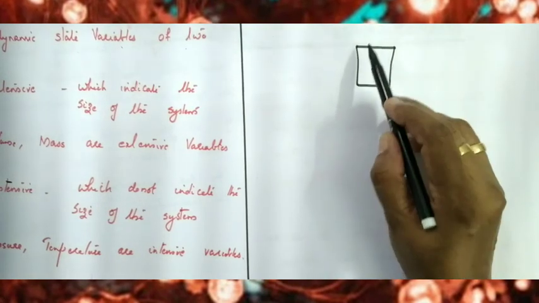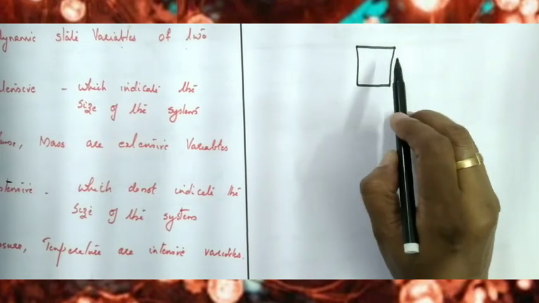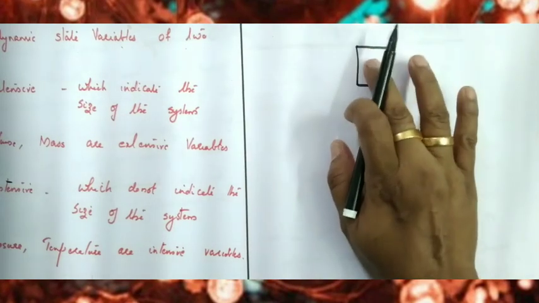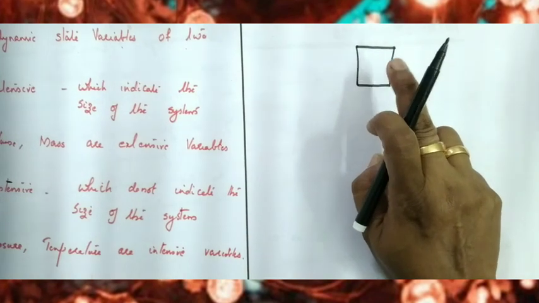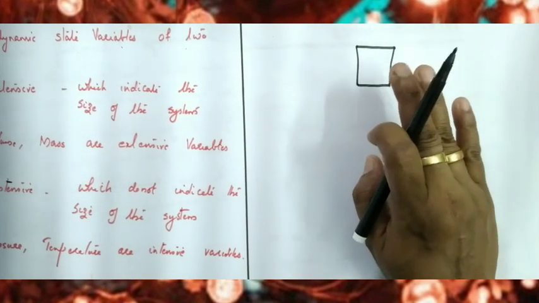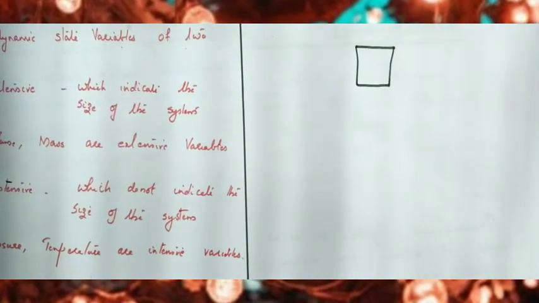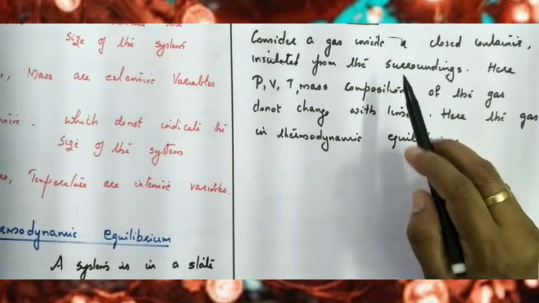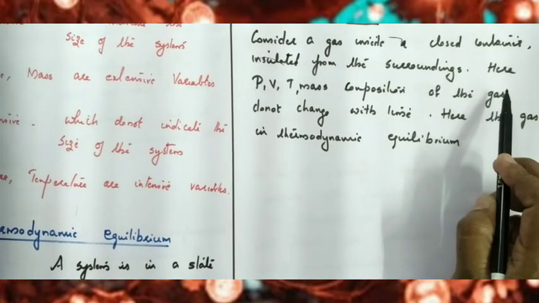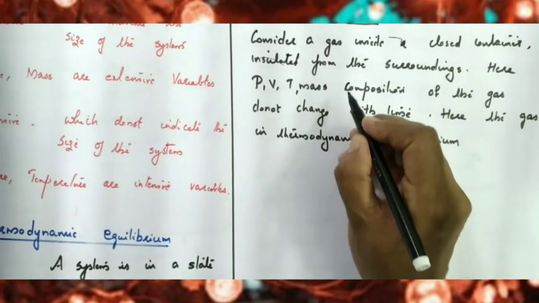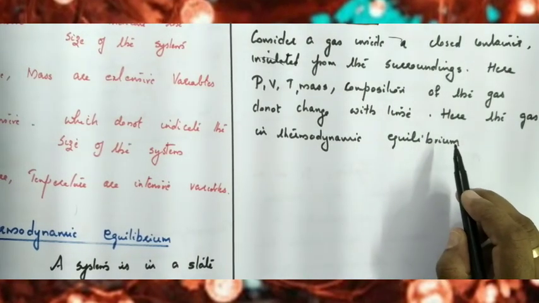Is it clear, children? If a gas is contained inside an insulated cylinder and the container is completely isolated from the surroundings, the pressure, volume, temperature, mass, composition, etc. remain constant with time. Now we can say that this system is in thermodynamic equilibrium. Here the gas is in thermodynamic equilibrium.